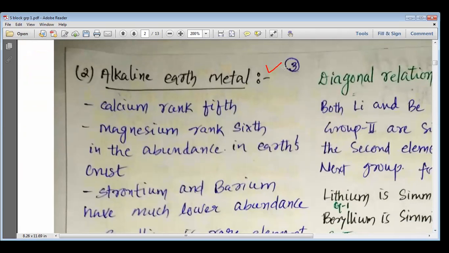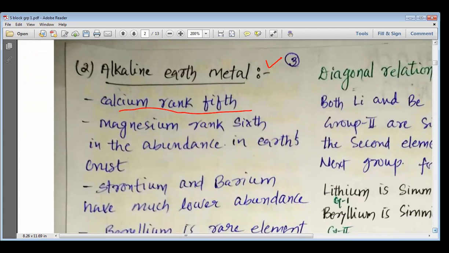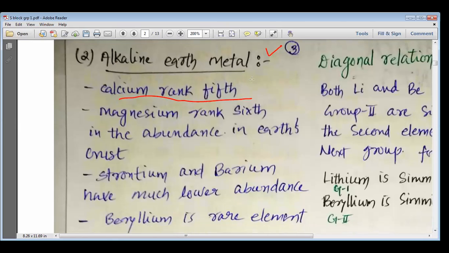Alkaline earth metals. So let's study about the alkaline earth metals. Calcium, abundance of the alkaline earth metals. Calcium ranks fifth, so calcium is the fifth highest element in abundance available. Then we have magnesium that ranks sixth in the abundance in the Earth's crust.